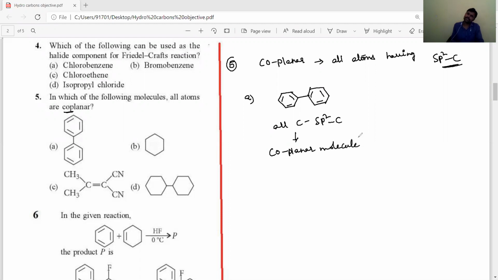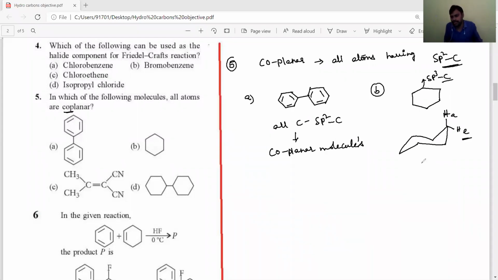But among the remaining options, take cyclohexane. You might think cyclohexane is a planar molecule, but all its atoms are sp3 carbons, and cyclohexane generally exists in a non-planar cyclic form. Like this, the cyclic form exists, and the hydrogens are arranged above and below. This is called the axial hydrogen, and this one is called the equatorial hydrogen. So it is non-planar.